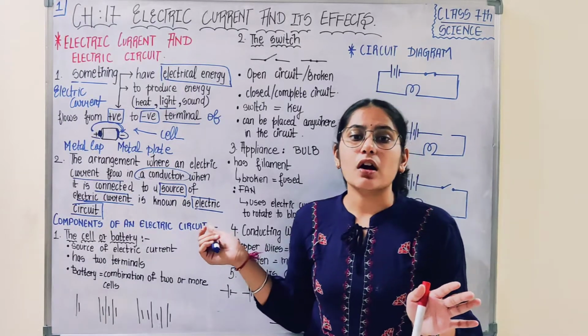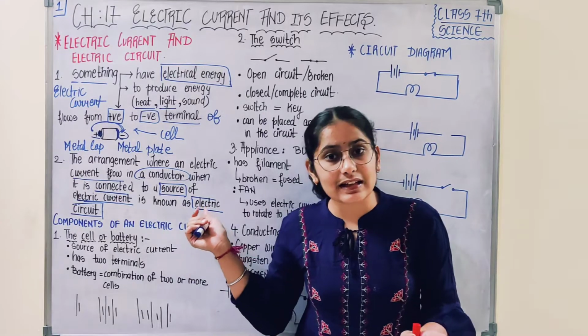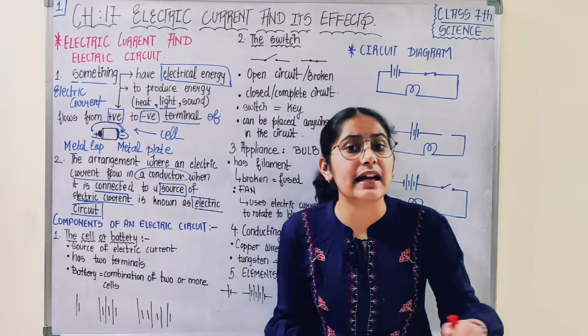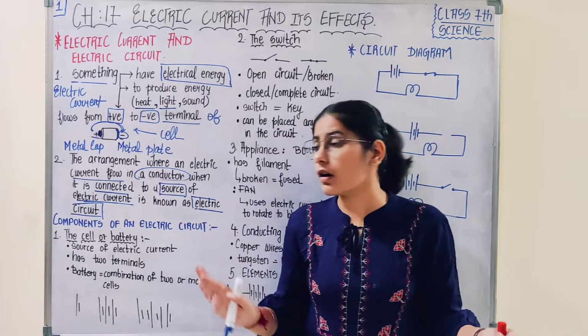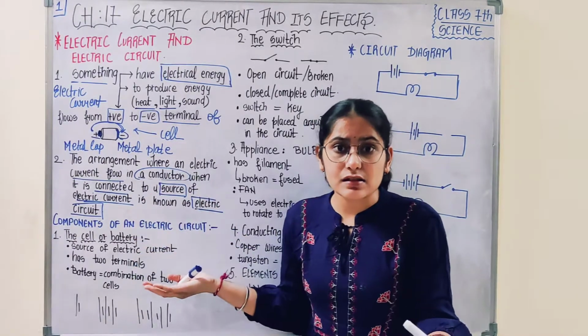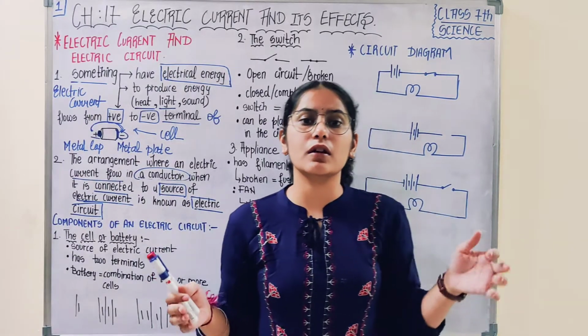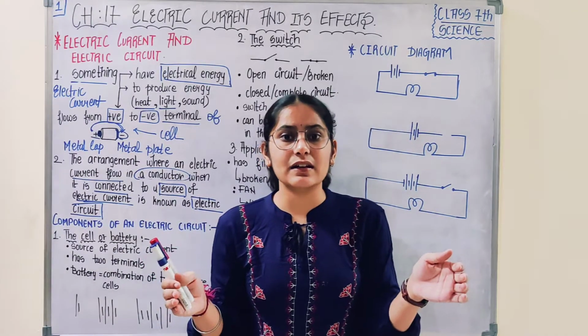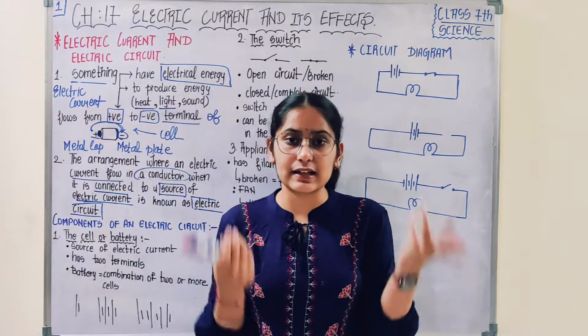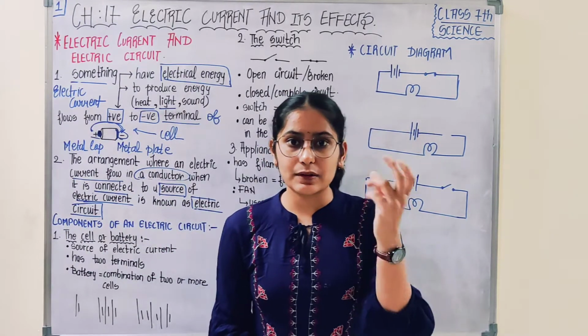So whenever we talk about an electric circuit, we want such an arrangement through which electric current can flow. So an electric circuit would use conductors. If you make the arrangement with non-conductors, what is the use? Are you with me?